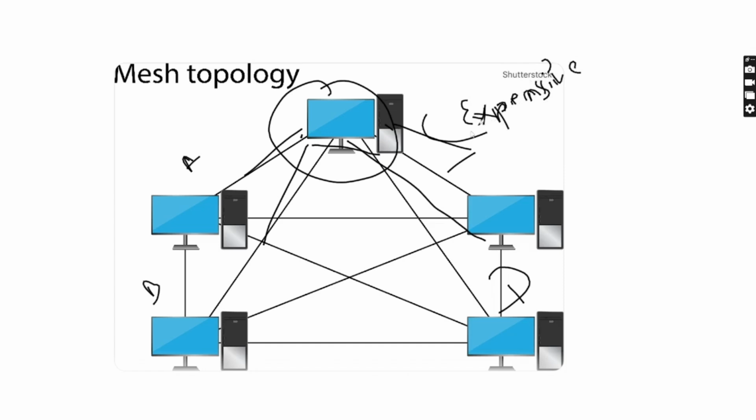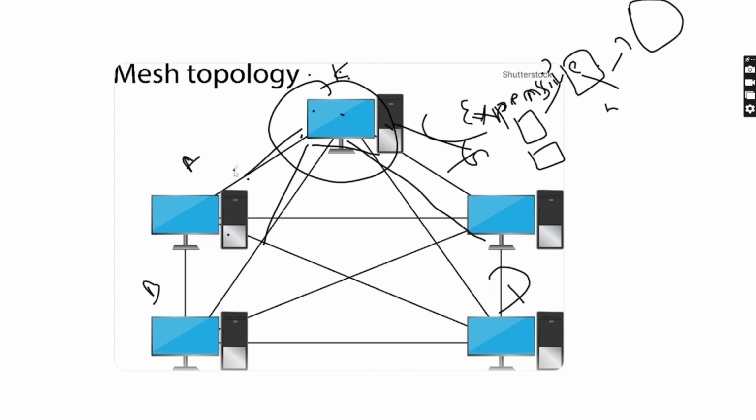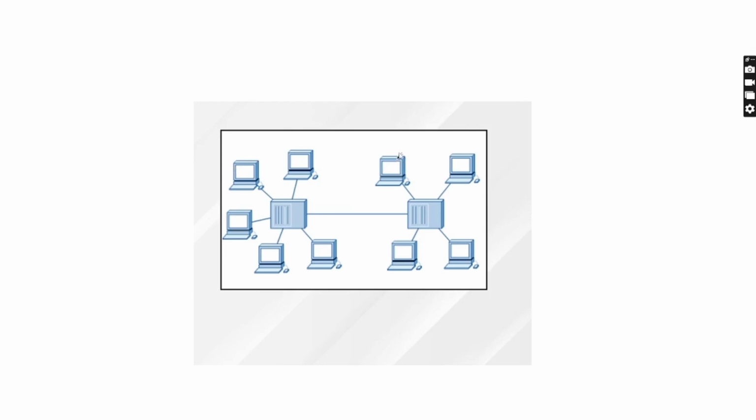But there are some advantages as well. For example, in star topology, we have to pass information through a hub or switch to reach the next device. But here there is no hub or switch. There is a direct connection between point K and point A, K and B, K and C, and K and D, so the information can be transmitted directly. Mesh topology is that type of topology. And the next is hybrid topology.